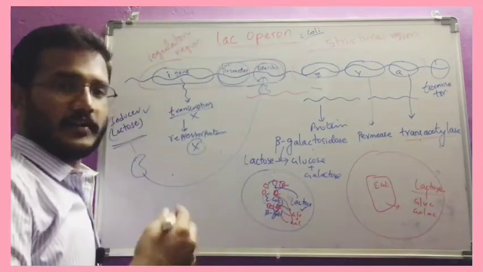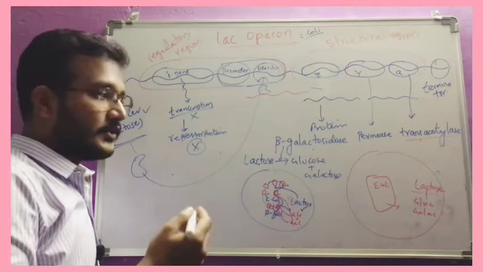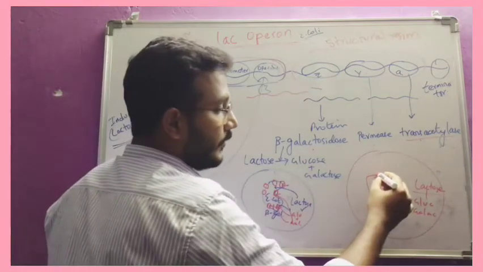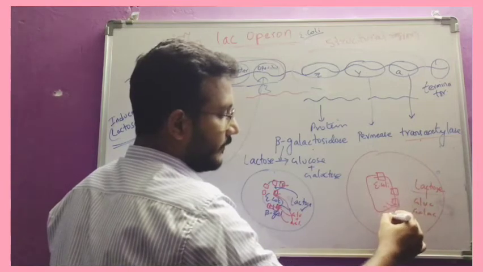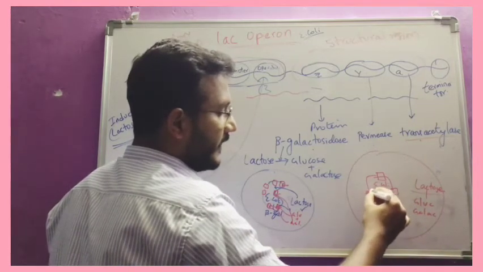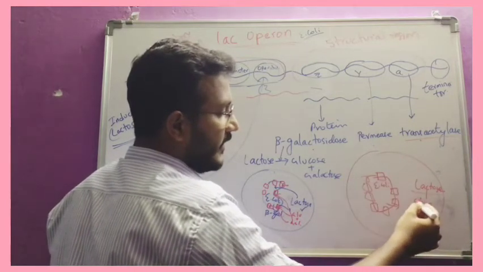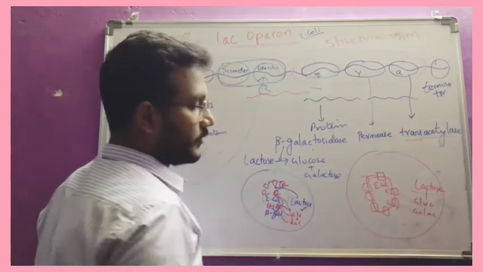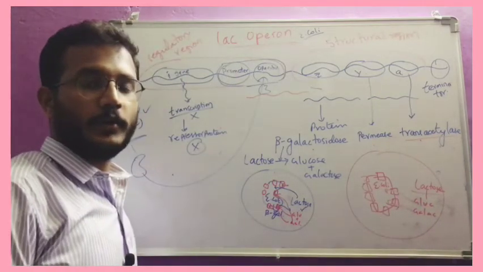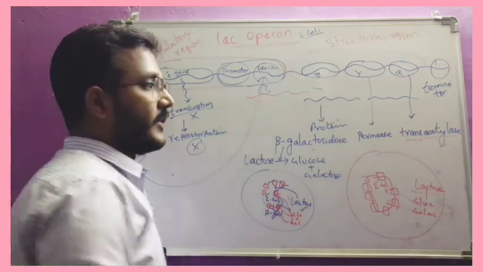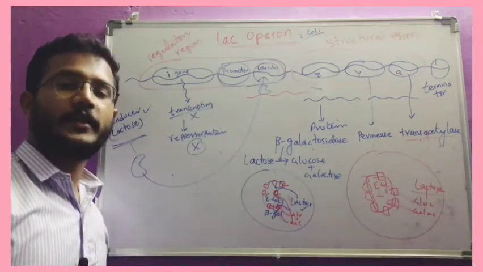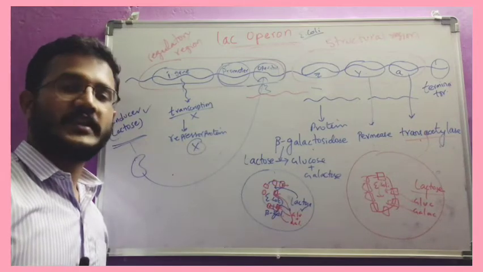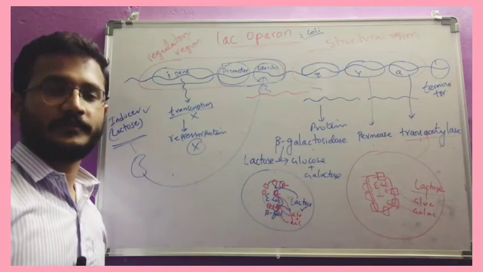So the breakdown happens. After the breakdown, the permease present in the membrane facilitates the entry of glucose and galactose into the E. coli. Then the trans-acetylase will come and do some modifications by adding the acetyl group, and then facilitates the further digestion.